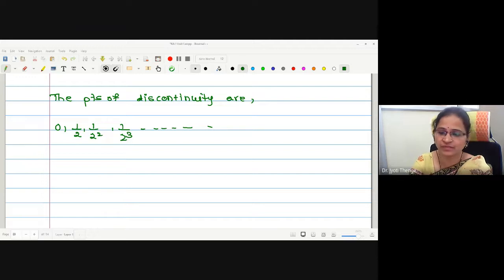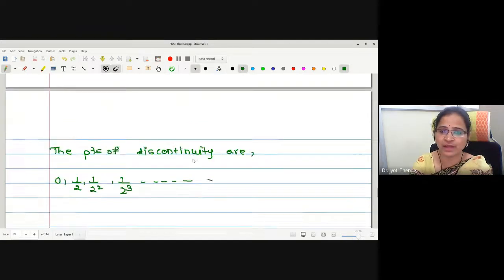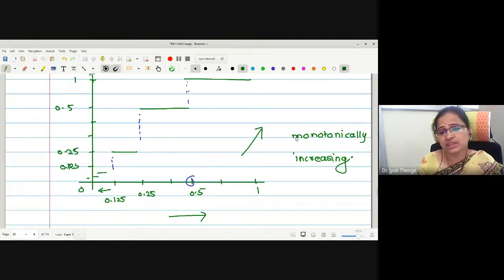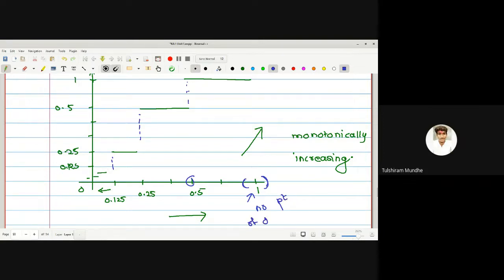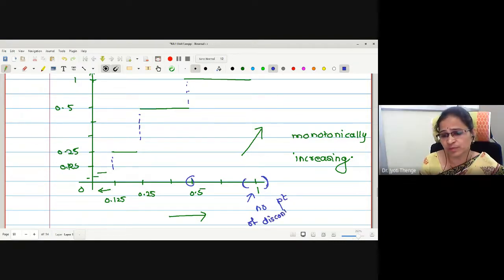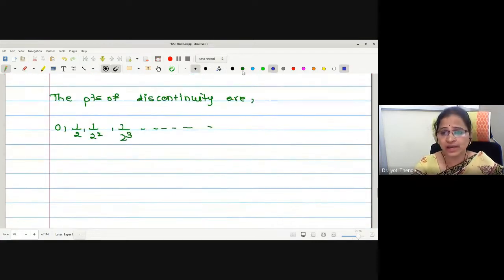Because for this set of discontinuities, 1 will be a limit point only if every neighborhood of 1 contains infinite points of discontinuity. Therefore, if I put a neighborhood like this, there is no point of discontinuity, correct? Therefore, 1 will not be a limit point. 0 is the only limit point.